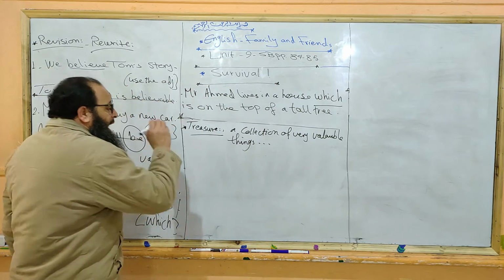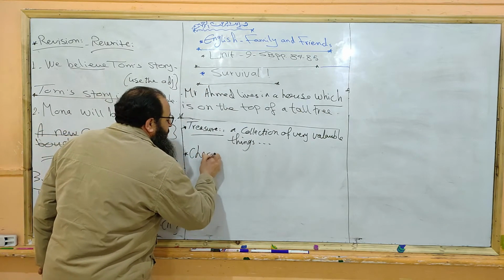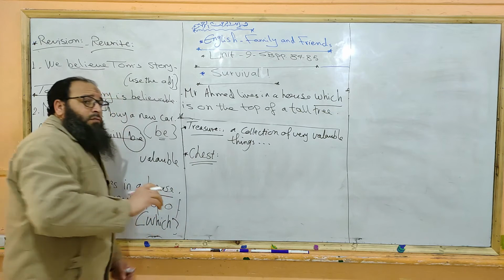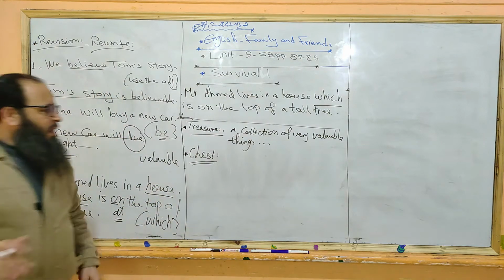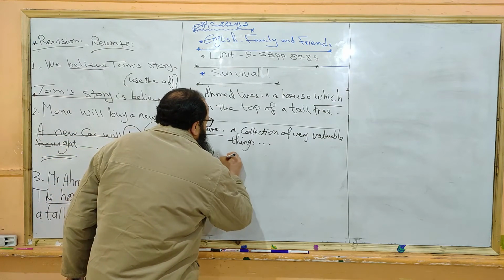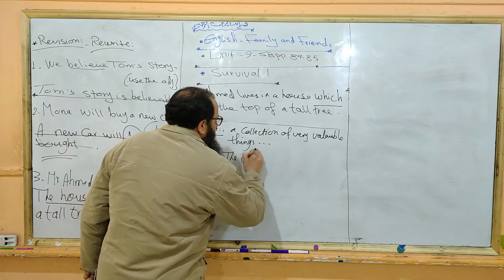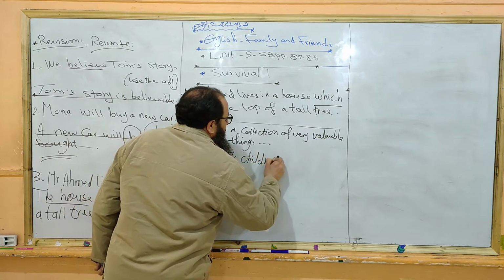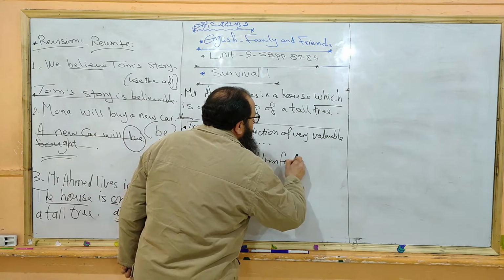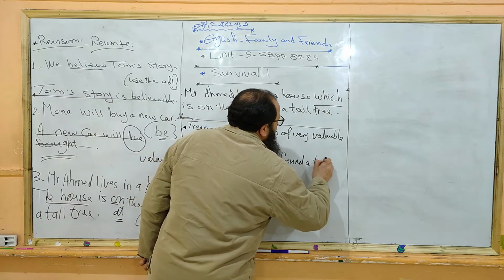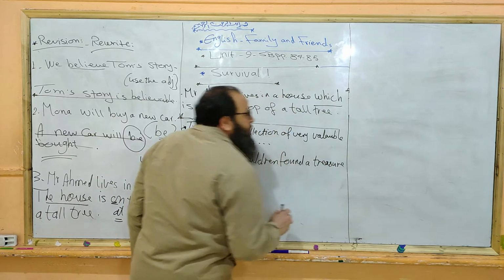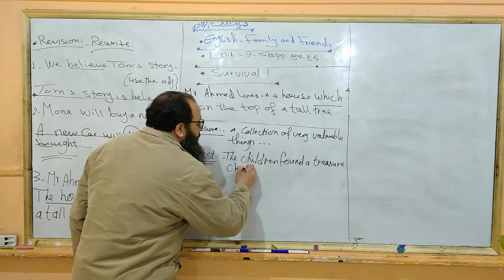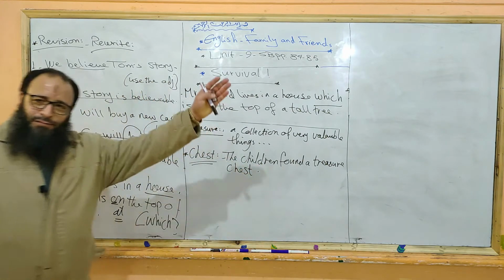And chest, we said it's just like a box. Okay, the children found a treasure chest, a box.